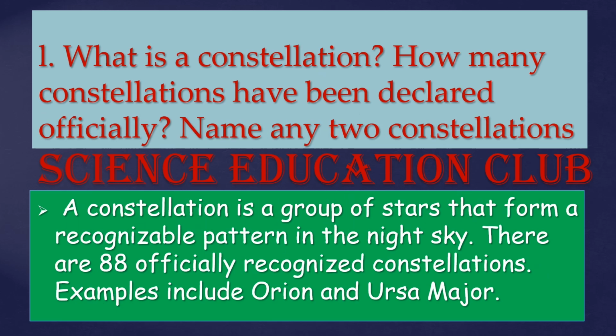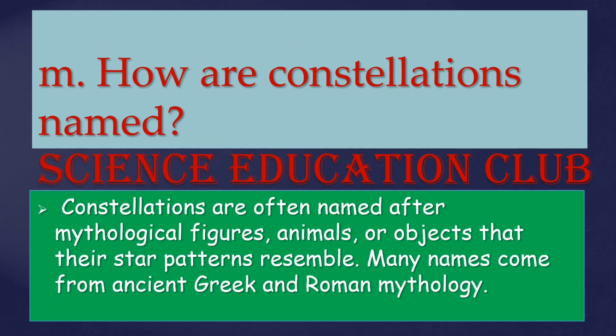What is a constellation? How many constellations have been declared officially? Name any two constellations. A constellation is a group of stars that form a recognizable pattern in the night sky. There are 88 officially recognized constellations. Examples include Orion and Ursa Major. How are constellations named? Constellations are often named after mythological figures, animals, or objects that their star patterns resemble. Many names come from ancient Greek and Roman mythology.